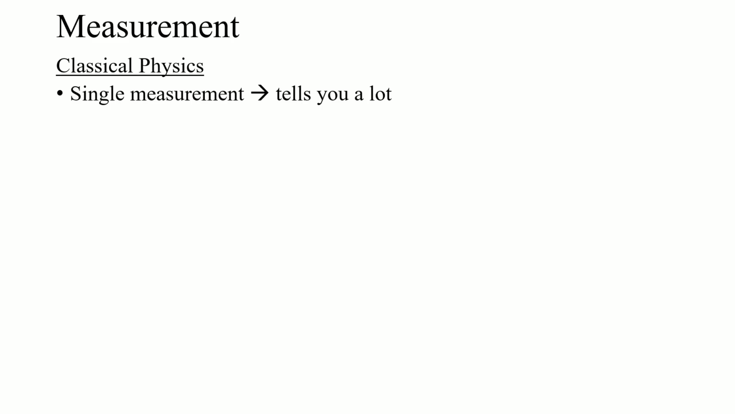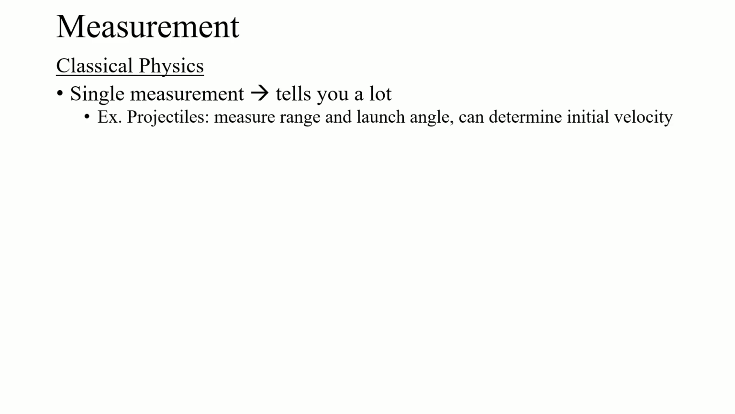When you think about classical physics, you think about a single measurement of something. You set up some experiment, you make a measurement, and it actually tells you a lot about your system. A simple example is projectiles from your intro physics course. You launch some projectile at a given angle, you measure that launch angle, and then you measure the range, how far the projectile went. If you make those two measurements accurately, you can determine a lot about the initial conditions. Specifically, you could tell me what the initial velocity of that projectile was.